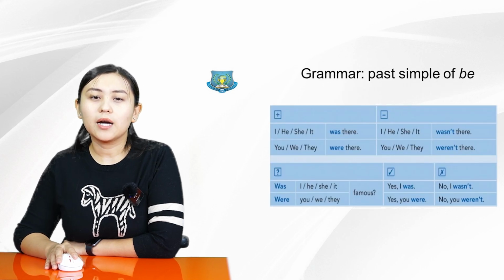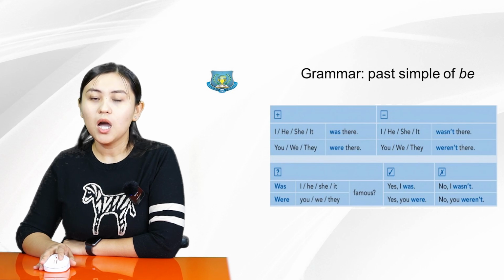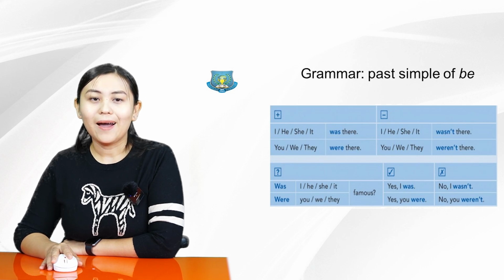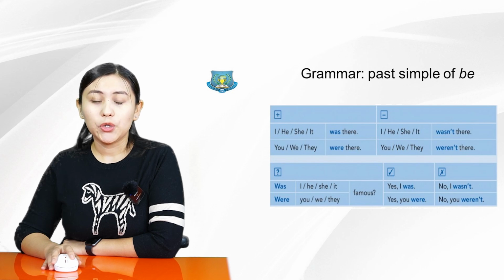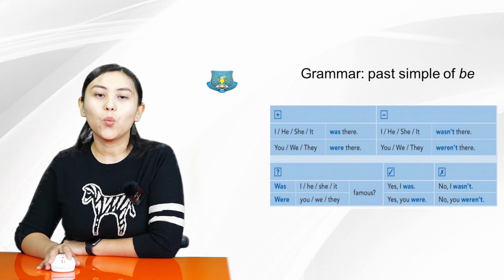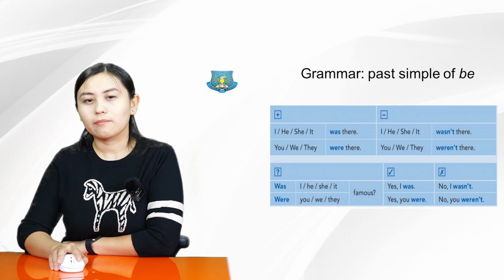We have 3 kinds of sentences, as you remember. It's positive, negative, and question. Here is the grammar of past simple of be, how to use it. I, he, she, it was there. We use was with I, he, she, it. You, we, they were there. We use were with you, we, they.